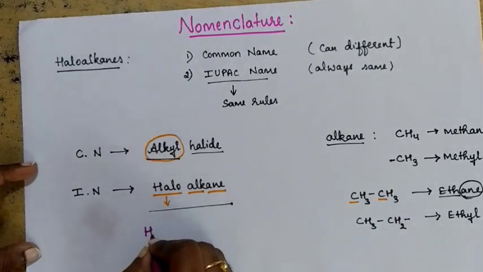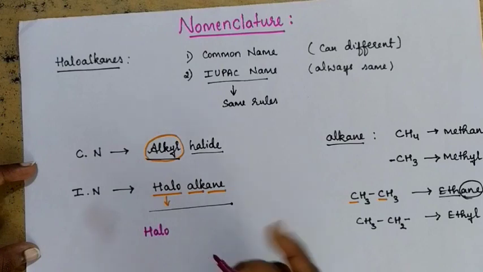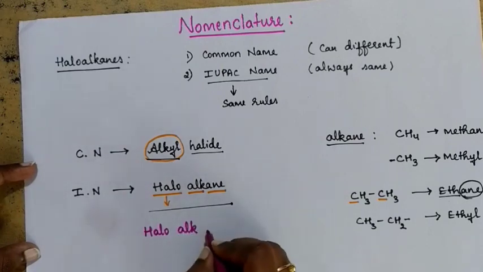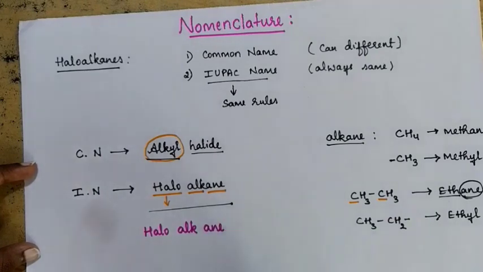First, you are going to represent the halo group or the substituent group, and in second, you are going to write how many carbon atoms are there, and then you are going to write whether it is a single bond, double bond or triple bond. In these 3, you need to divide it in 3 ways: for substituent, number of carbon atoms, and whether it is ane, ene or ine.